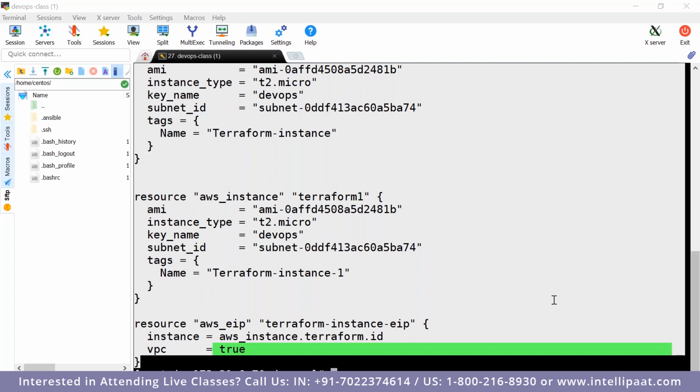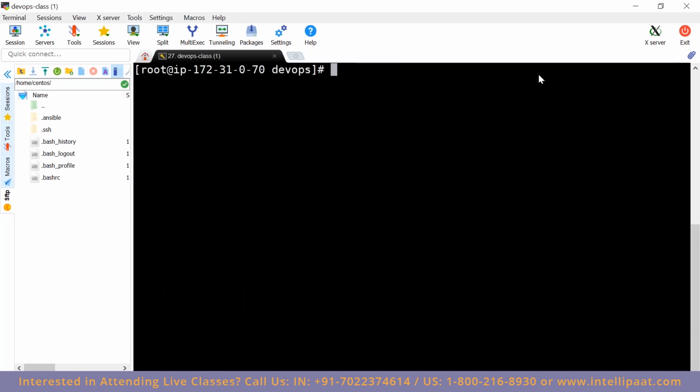See, in a real-time scenario, there are multiple ways where we get AMI IDs automatically also. We can get those AMI IDs automatically, pass them as a variable, and then use them. That is possible. In this case, for simplicity, we are just using all of these things. See, it becomes more effective and more powerful as and when it goes.